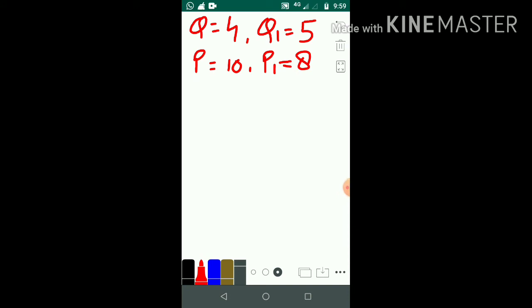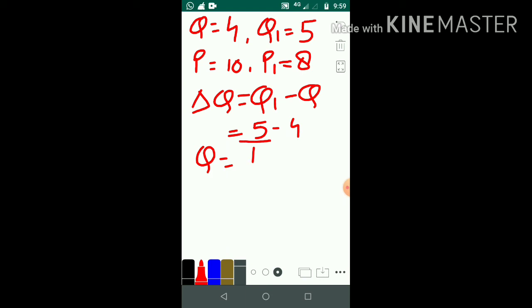First of all, you will find delta Q and delta P. Delta Q is equal to Q1 minus Q, which is equal to 5 minus 4. So delta Q is equal to 1.